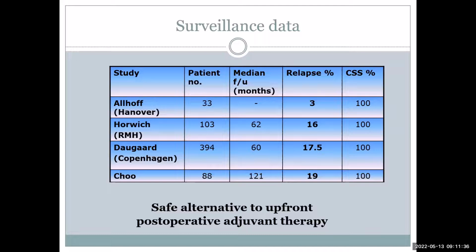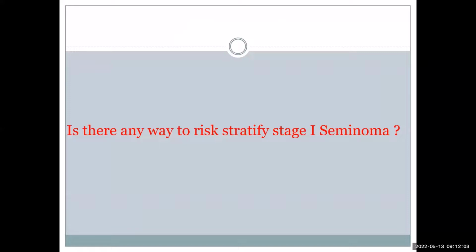In a hospital like Tata, it's difficult to explain, but definitely in a well-educated patient it can be considered. But for a patient who is coming from very far, and the first time he has reached the hospital, it is better to give him some treatment and then send him back. Even if he doesn't come for follow-up, practically he will be cured. So we don't go for surveillance in a patient who is not very keen and does not want to come for a strict follow-up. So is there any way to risk stratify stage 1?